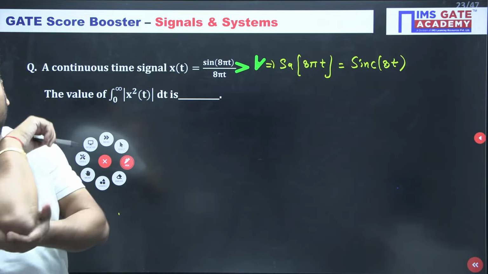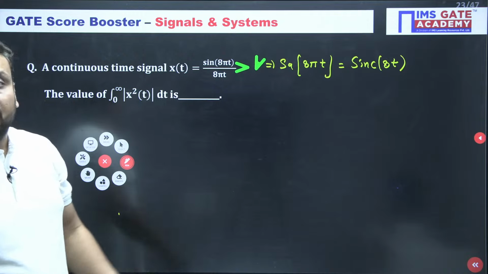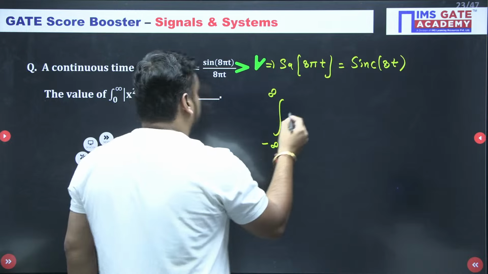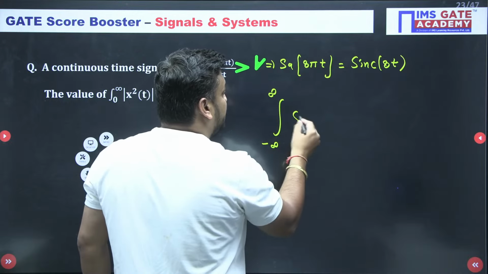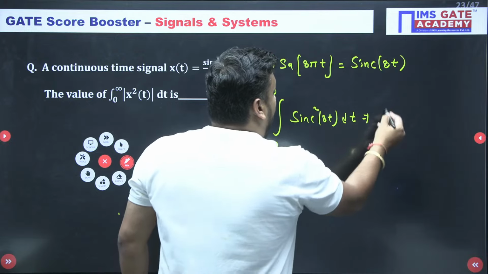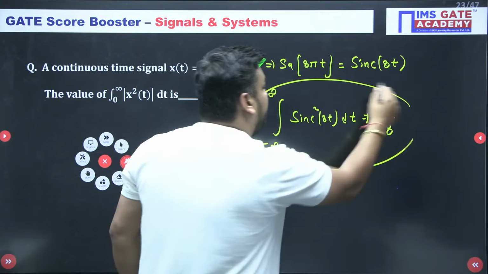Nutan, thank you. Welcome, beta, welcome. What is the answer of this? Why are you not giving the answer, guys? Do you know the answer of this? Integral from minus infinity to infinity of x square t, where x square t means sinc square 8t dt. So the answer is 1 by 8, no?